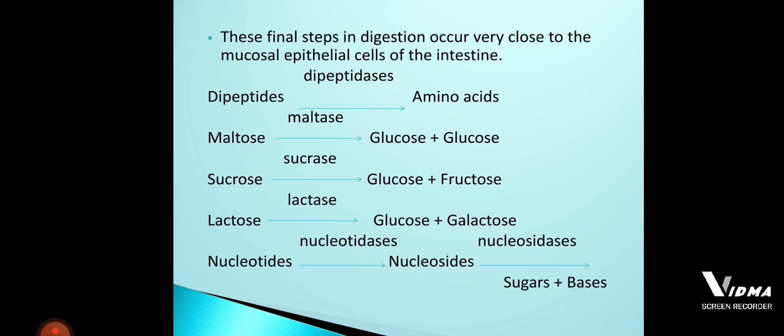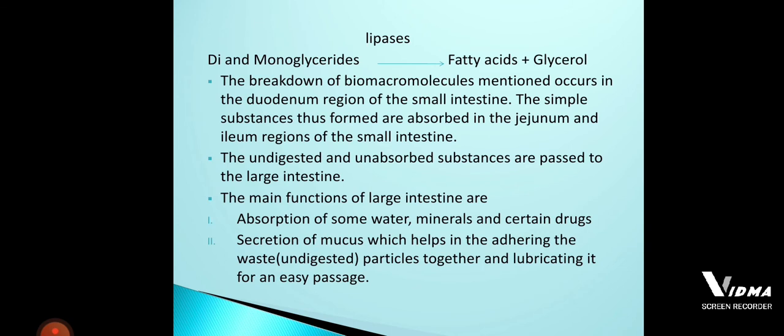Here, all the food whatever we take will not be completely broken down into simple and absorbable forms. Some part of the food will be undigested, meaning the food which is not digested, or the food substances which are not absorbed, called unabsorbed.